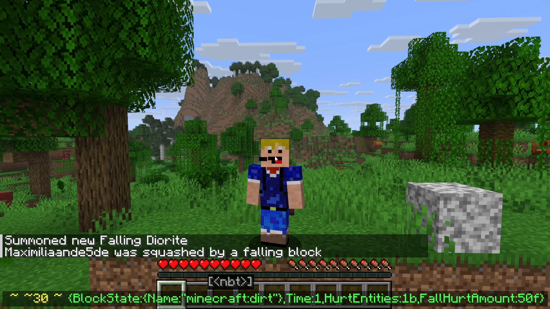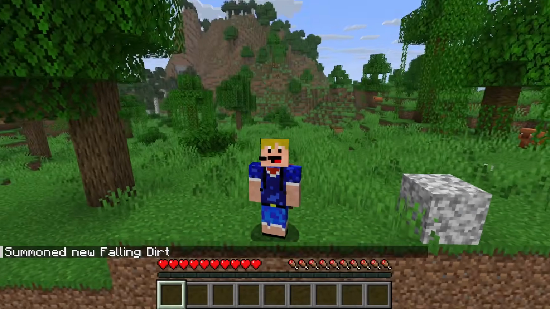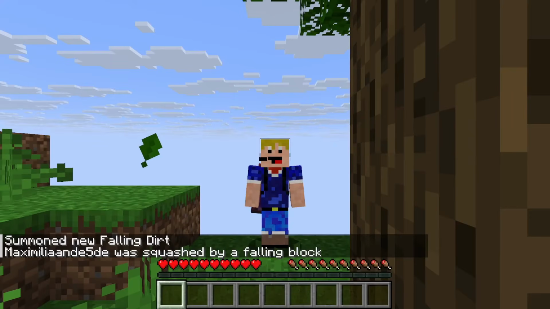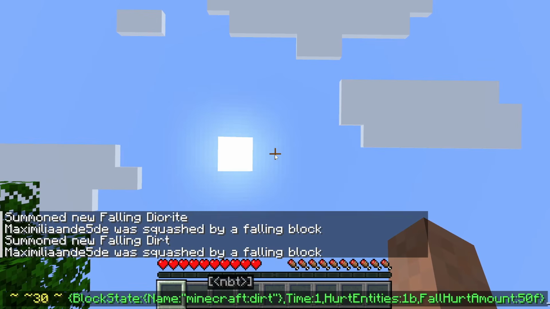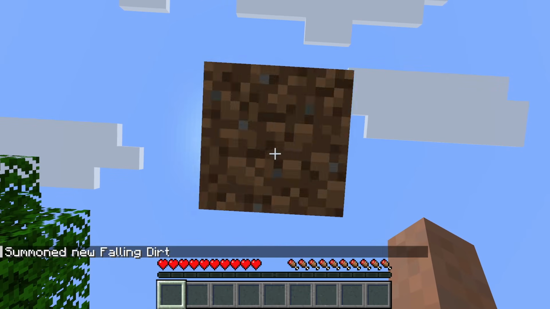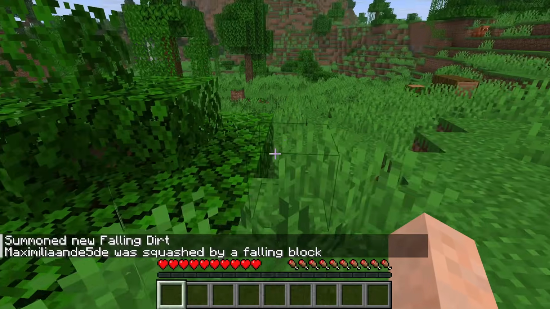So if we run this command, we will see that a block of dirt falls down on top of us and we die. In first person, if we look up, this looks something like this. We see the block coming down towards us and there we go, it lands on top of us, squashing us to death.